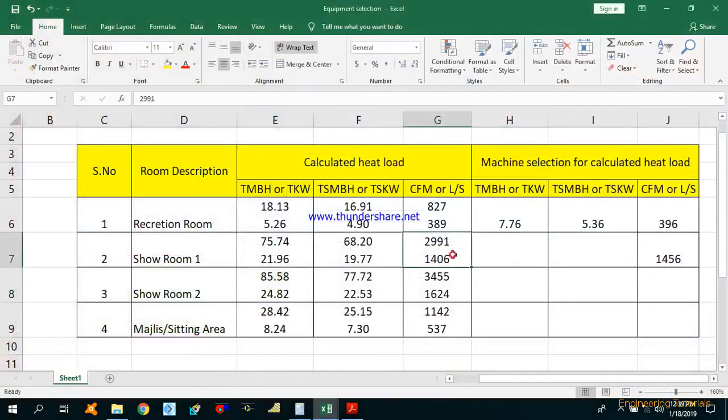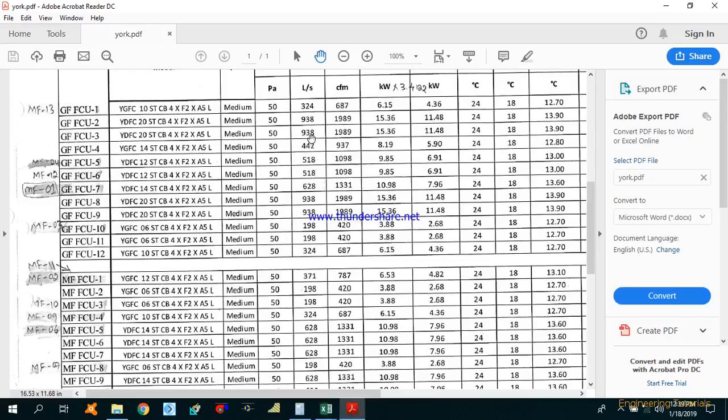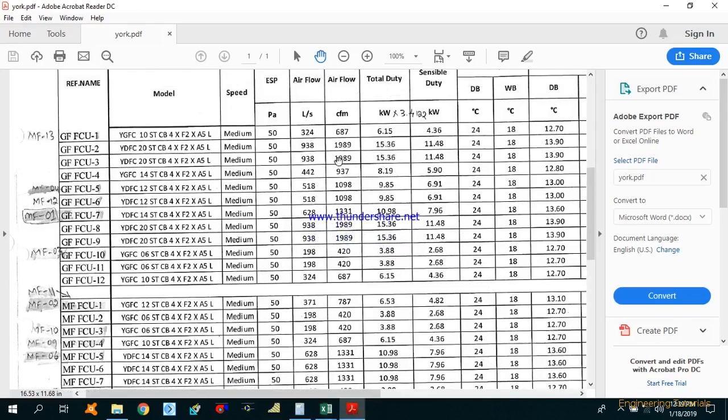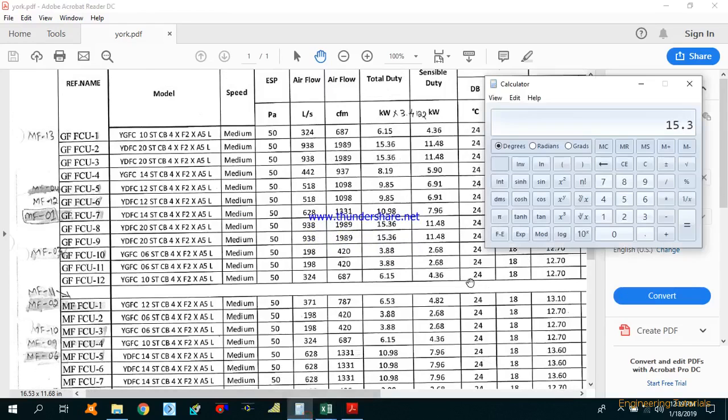Okay, so what is the TMBH and TS kilowatt? Same we can check over there. For 938, total duty kilowatt is 15.36, and for the 518 liters per second machine it's 9.85.